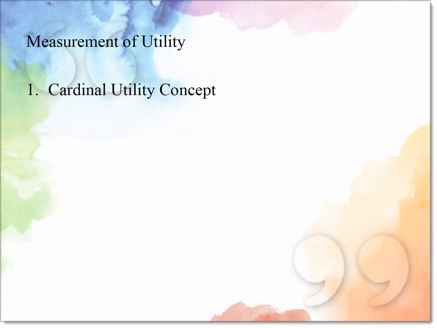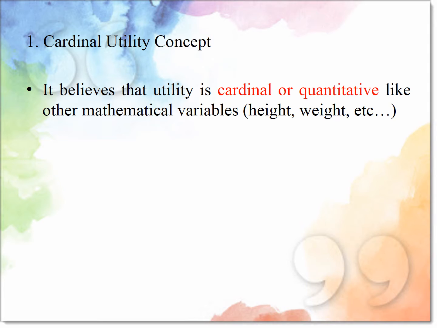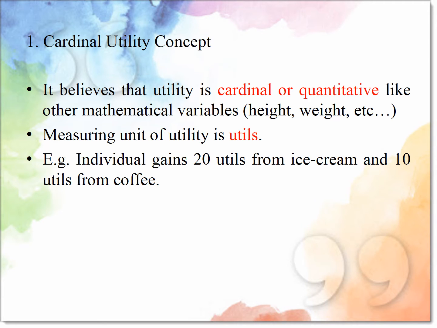Next is measurement of utility. First is the cardinal utility concept and the second one is the ordinal utility concept. Next is the cardinal utility concept. It believes that utility is cardinal or quantitative, like other mathematical variables, height, weight. The unit of measuring utility is utils. For example, one individual gains 20 utils from ice cream and another gains 10 utils from coffee.